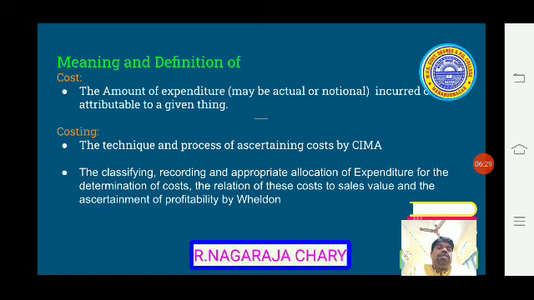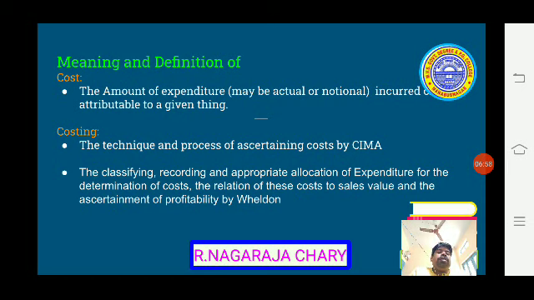That is the cost definition. Let us also see costing. Costing is the technique and process of ascertaining cost, by CIMA, the Chartered Institute of Management Accountants. What are the techniques and the process to know the cost? That process is known as costing.